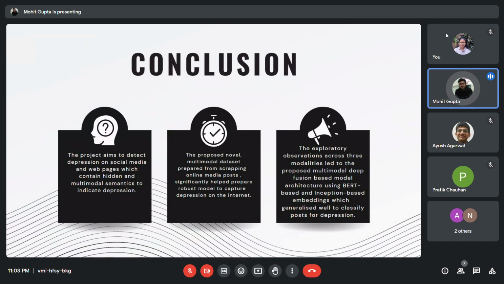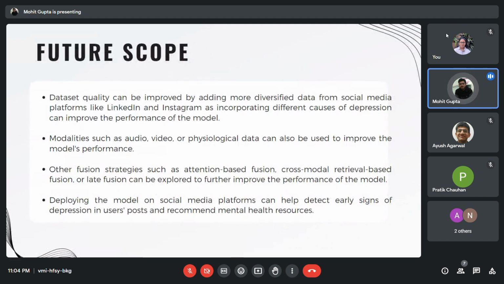Apart from that, the novelty of exploring unimodal classification for the similar task ultimately led to the final model, and the multimodal and the fused modalities with the proposed multimodal deep fusion-based model architecture using BERT and inception-based embeddings was able to perform the best. And the project very well satisfied the aim to detect depression on social media. This technique can further be deployed on web pages to rank the web pages according to the content of depression in it. The next point is future scope.